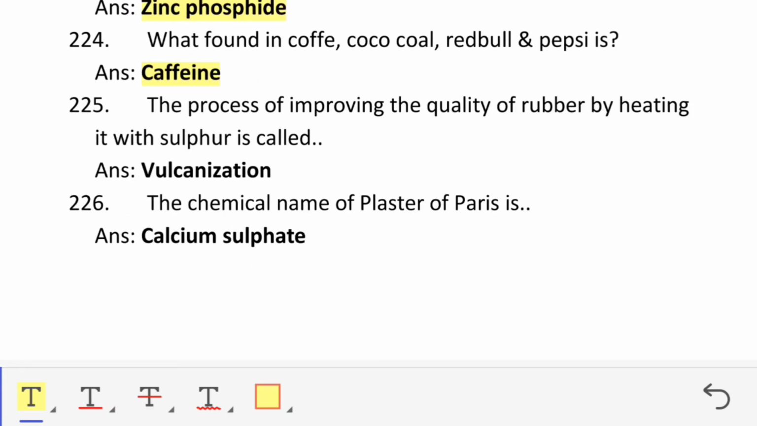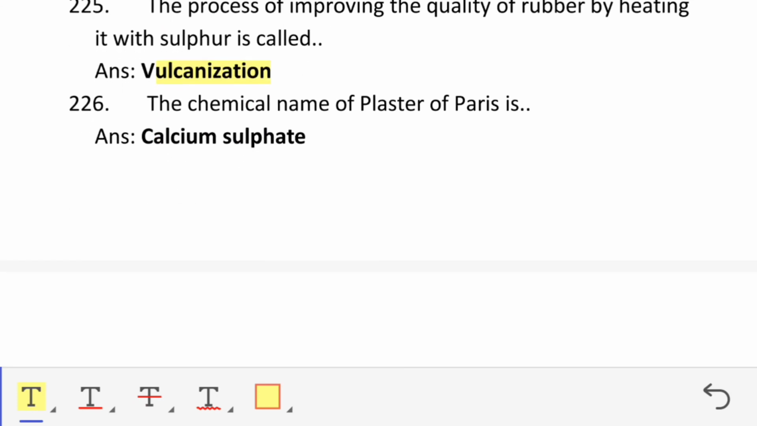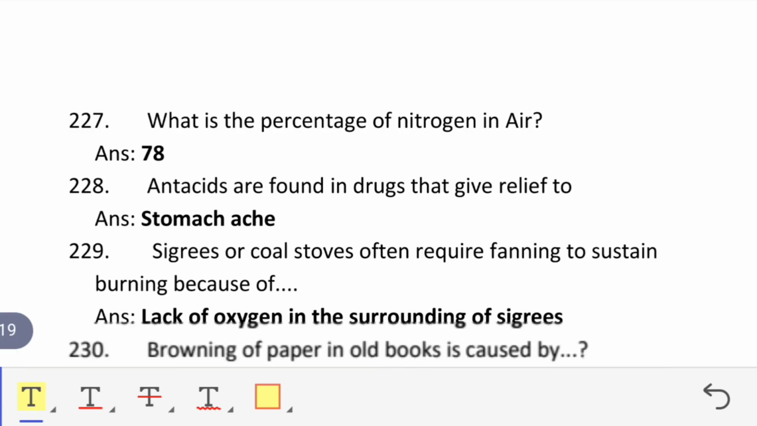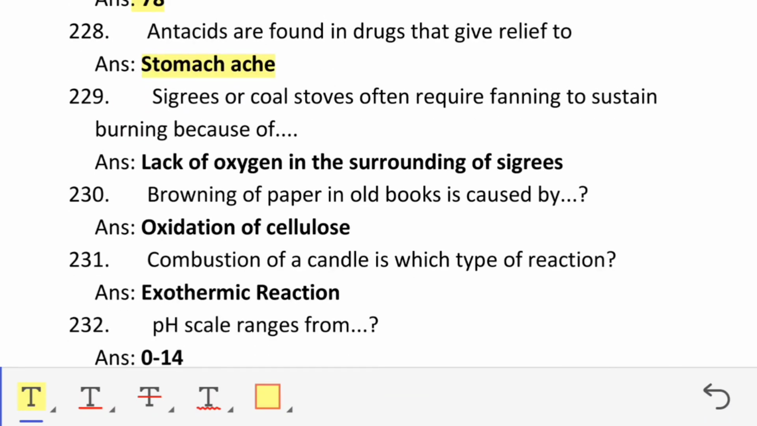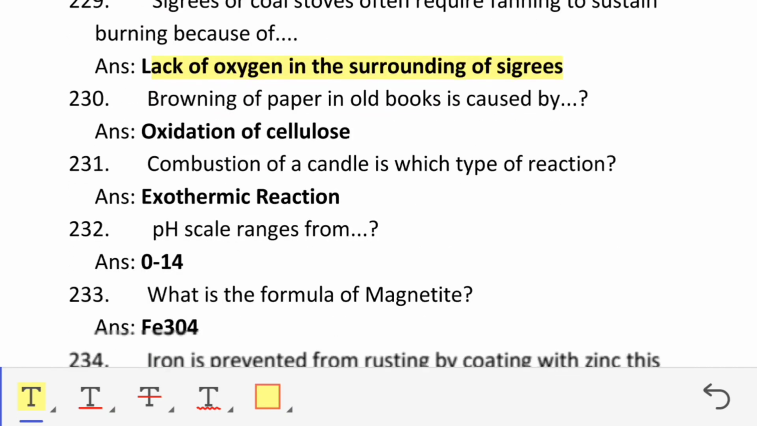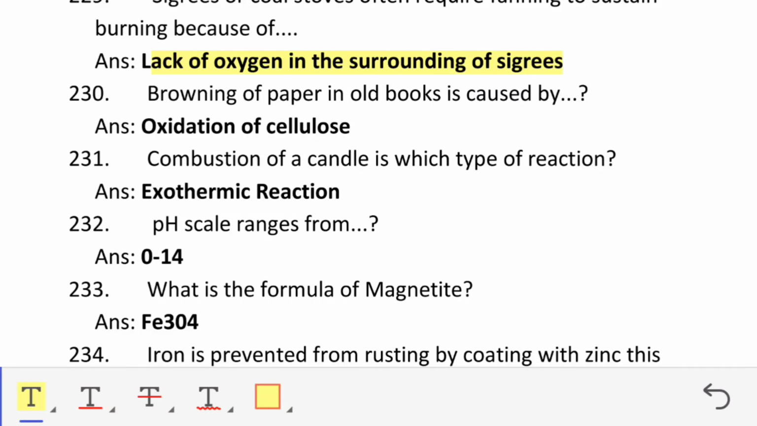The process of improving the quality of rubber by heating it with sulfur is called vulcanization. The chemical name of plaster of Paris is calcium sulfate. What is the percentage of nitrogen in air? 78. Antacids are found in drugs that give relief to stomach ache. Cigarettes or coal stoves often require fanning to sustain burning because of lack of oxygen in the surrounding of cigarettes. Browning of paper in old books is caused by oxidation of cellulose.